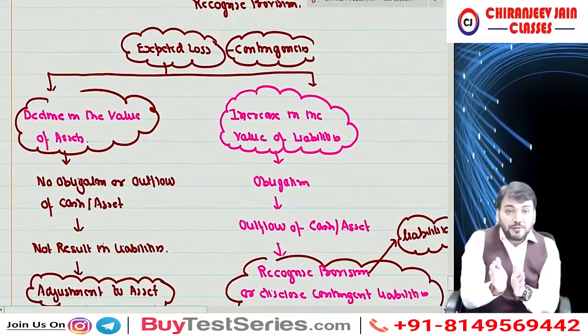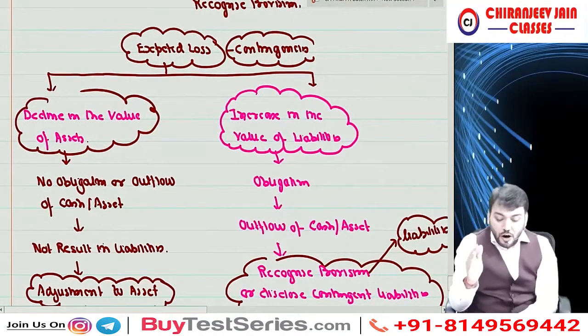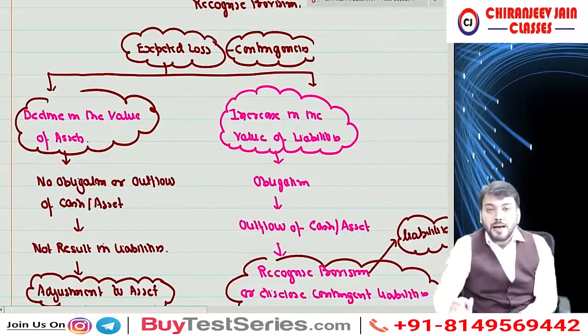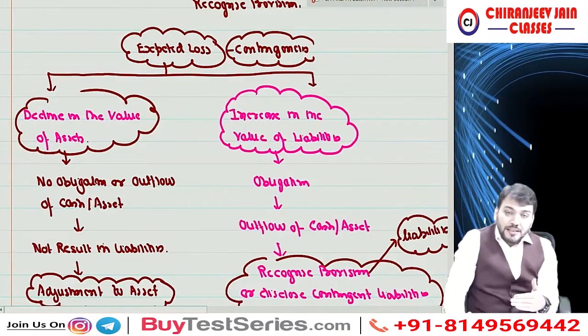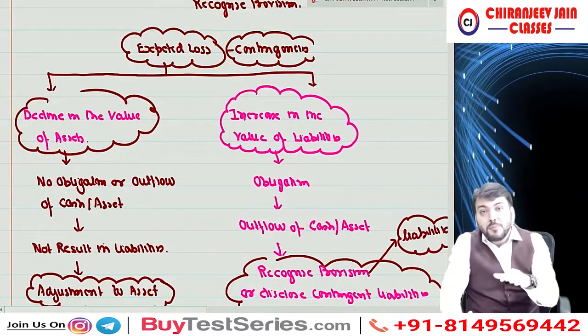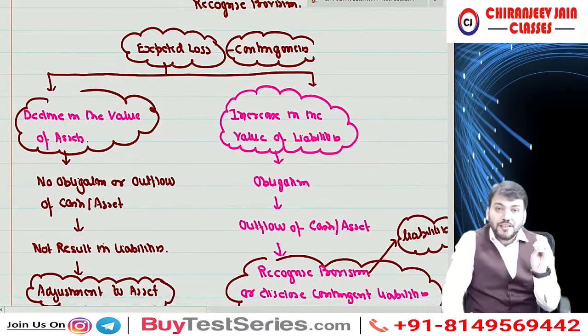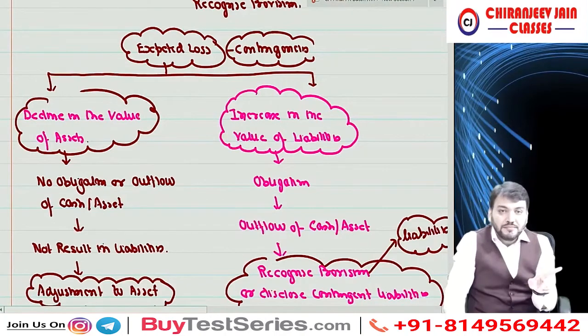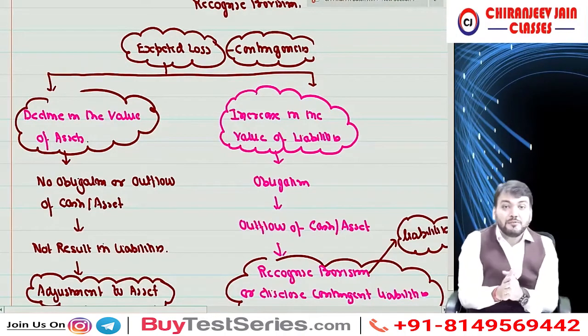Whenever it is due to increase in the value of liability, there will be some obligation which will result in outflow of resource, means either cash or any other asset. Then we'll apply Ind AS 37, means we used to apply AS 29. Now in our CA final syllabus we'll apply Ind AS 37, correct?